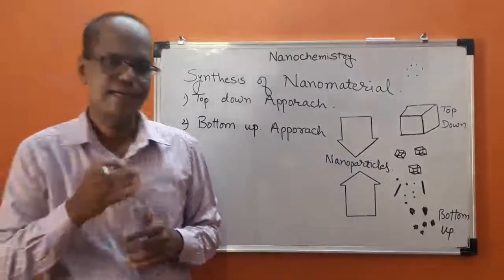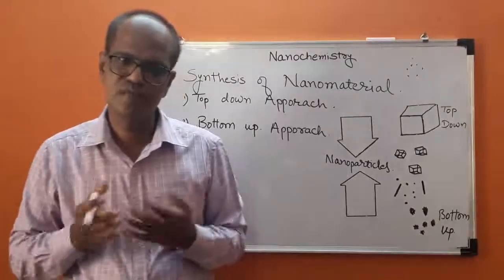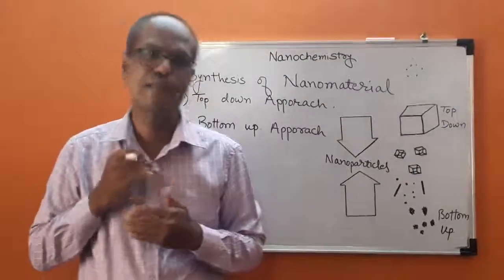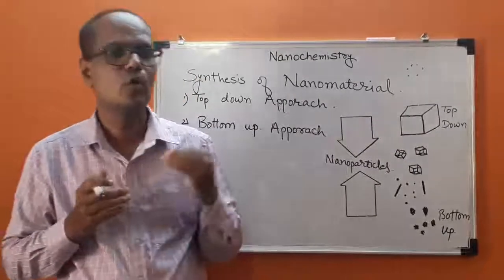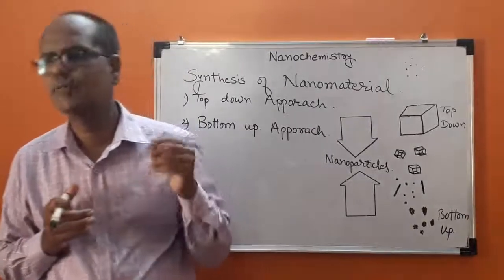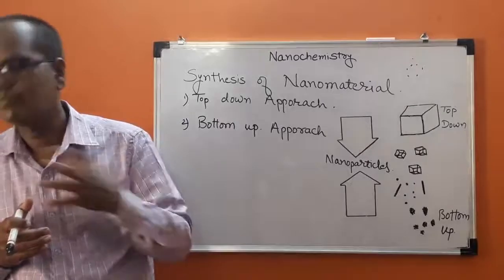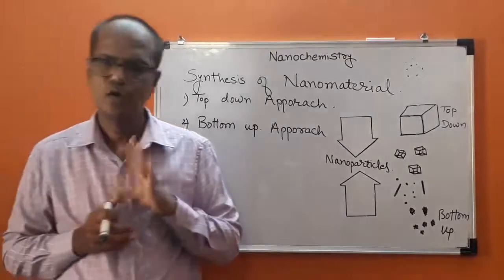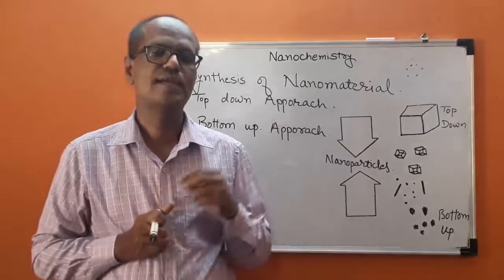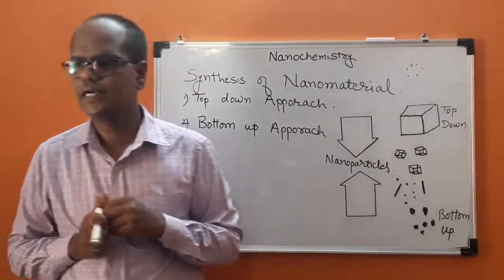After that, electrical conductivity. Some substances, if they are present in nano-sized particles, act as a good conductor or semiconductor of electricity. For example, carbon is acting as a good conductor of electricity.